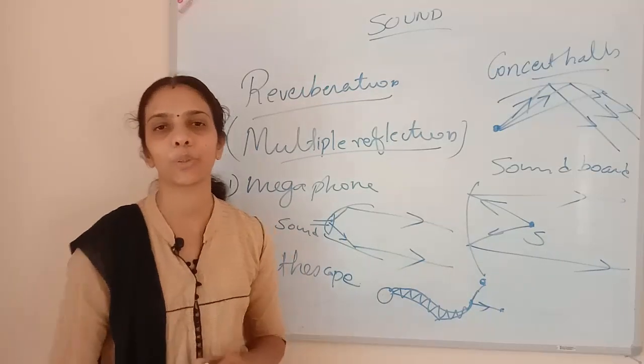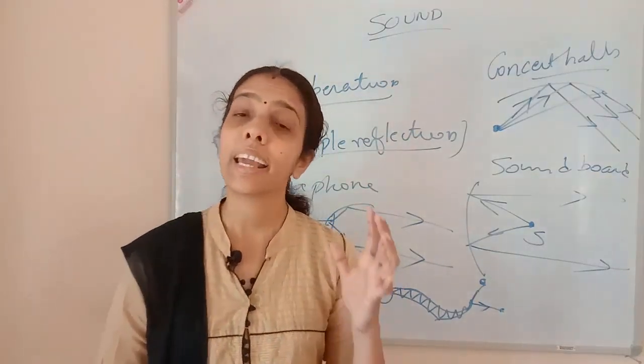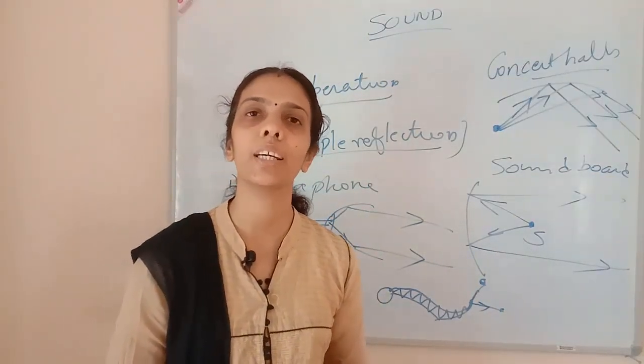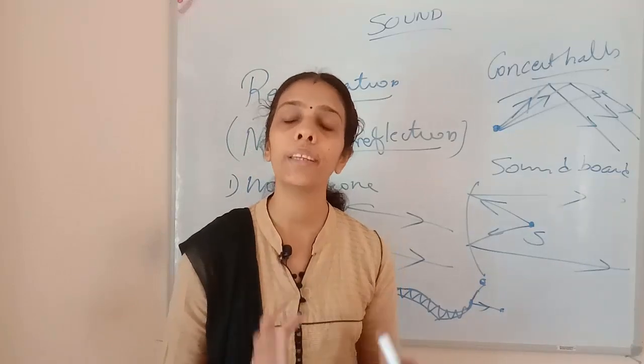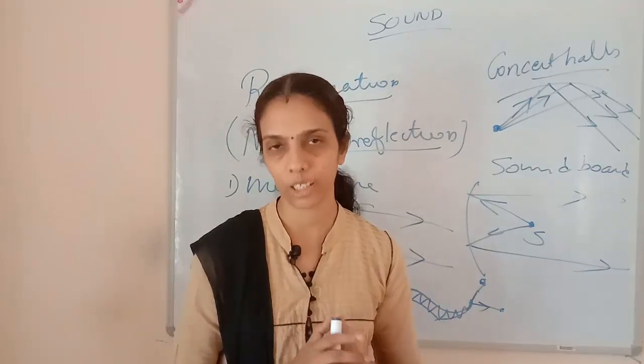Okay, next we are going to study about the range of hearing. Range of hearing for a human being is mainly between 20 Hertz and 20 kilohertz.